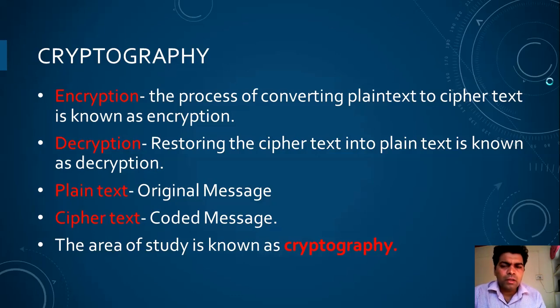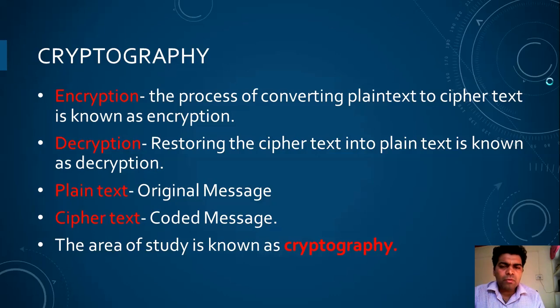What next will the node do? It will send this coded message via some communication link to the receiver end. So what will the receiver do? The receiver will receive that coded message and restore the coded information into the original message. The process of restoring the ciphertext into plain text is known as decryption. And this area of study, where there are encryption and decryption, is known as cryptography.